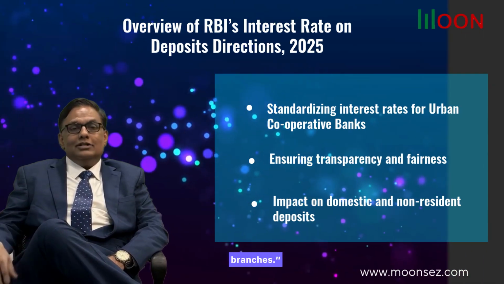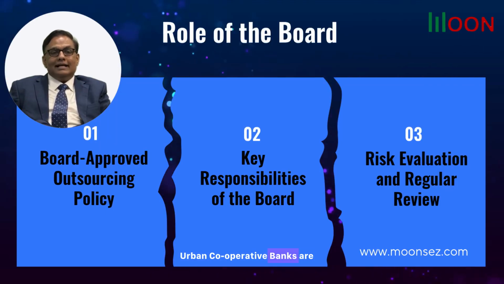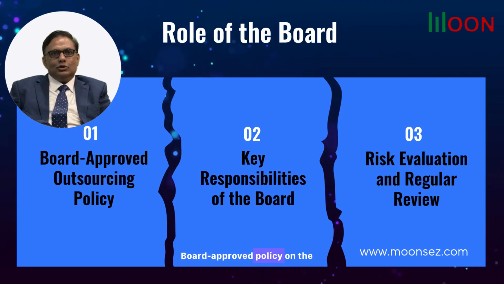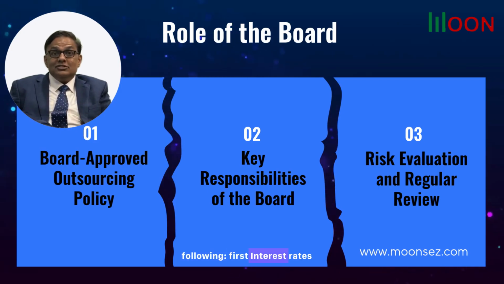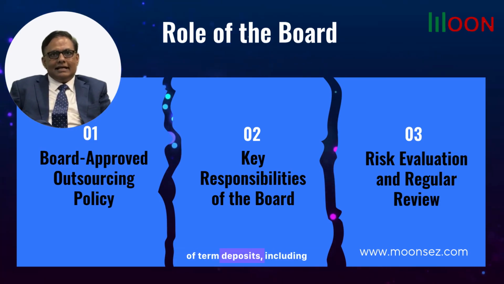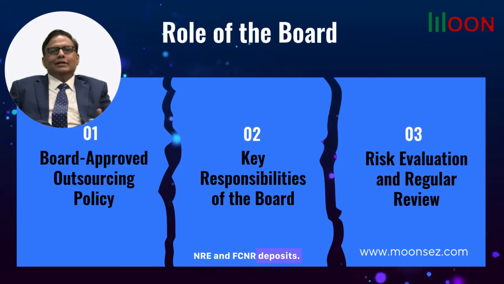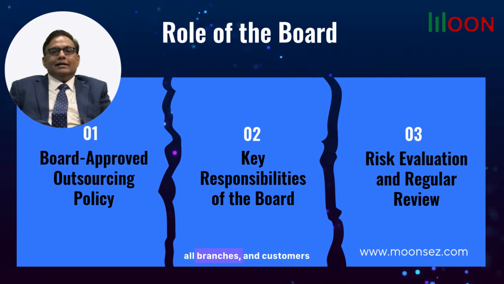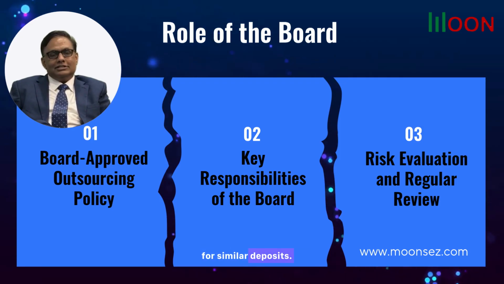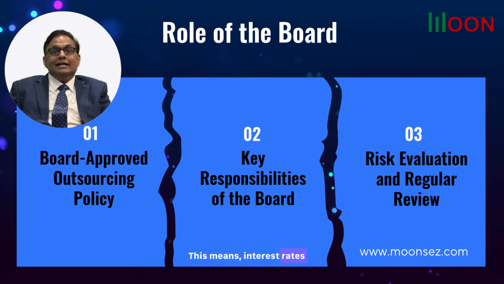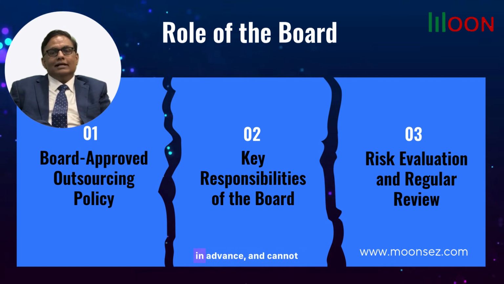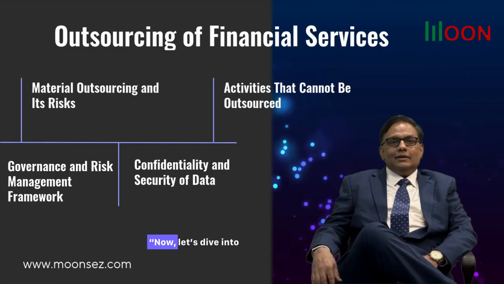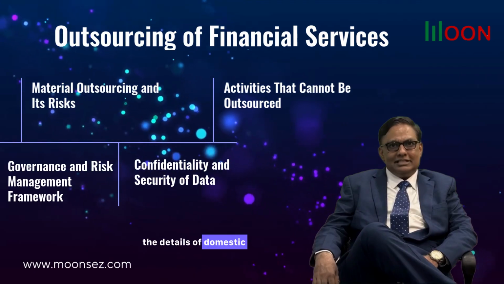rates across all branches. Urban cooperative banks are required to establish a board-approved policy on the following: first, interest rates on deposits, and second, penalties for premature withdrawal of term deposits, including NRE and FCNR deposits. The directions stress uniformity in interest rates across all branches and customers for similar deposits. This means interest rates must be set as per a disclosed schedule in advance and cannot be negotiated by individual depositors. Now, let's dive into the details of domestic deposits.